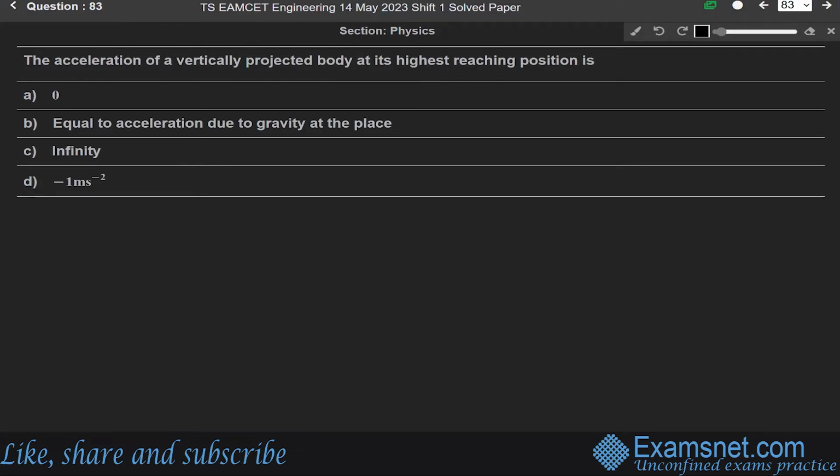The acceleration of a vertically projected body at its highest reaching position is, okay. So this question is from the chapter of motion in a straight line. Okay. Motion in a straight line. And we have to find the acceleration. Okay. So given that the motion of the body is in the vertical direction.